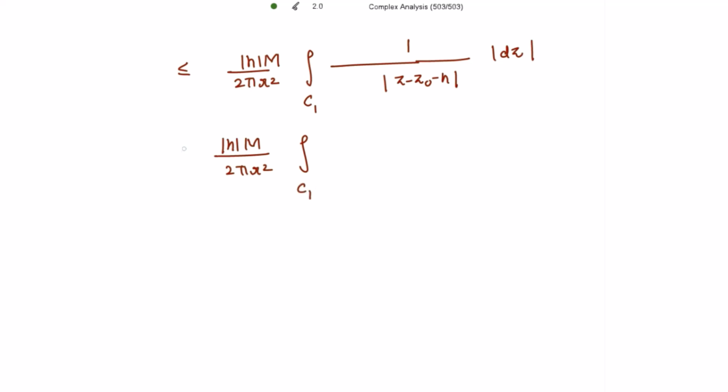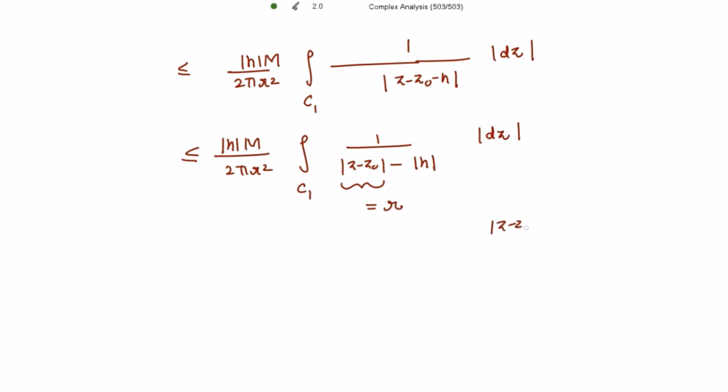This integrand is less than or equal to 1 divided by mod of z minus z0 minus mod of h, using the result, and mod of dz. Why have I done this? So that again I can apply mod of z minus z0 to be equal to r over here.